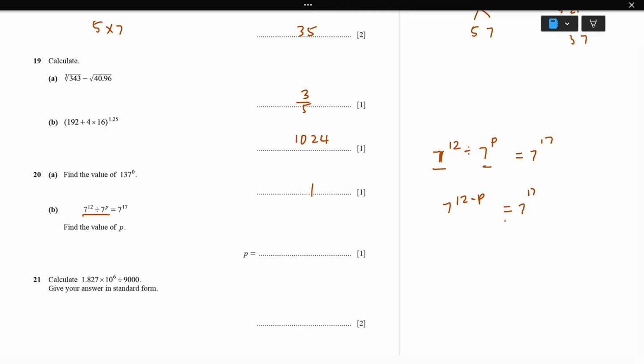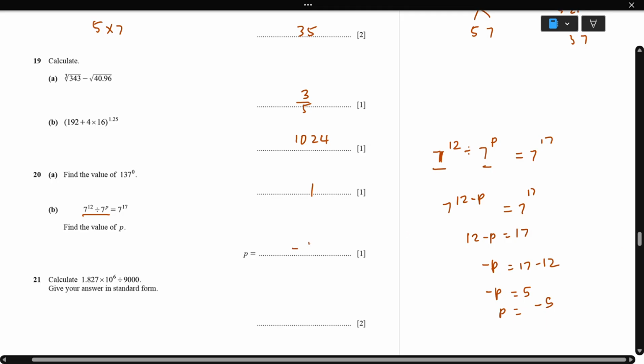Both sides have the same base, so we can equate the exponents. So 12 minus p equals 17. So minus p, I'll subtract 12 from both sides, which is 17 minus 12. So minus p equals 5. I multiply by a negative on both sides, so p equals negative 5.